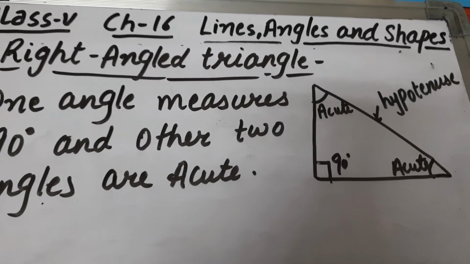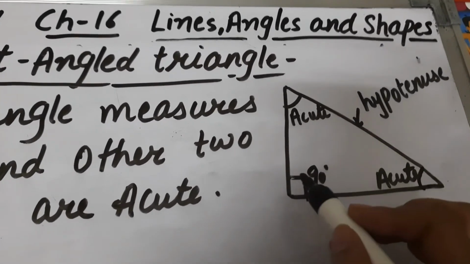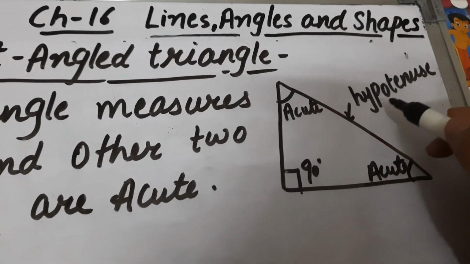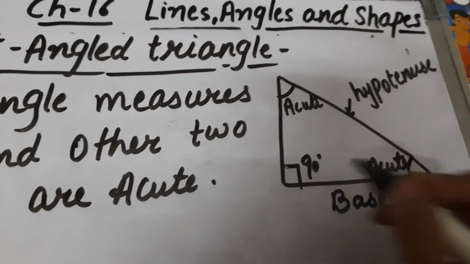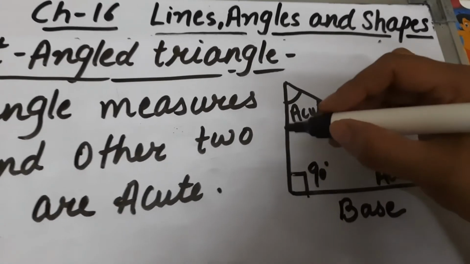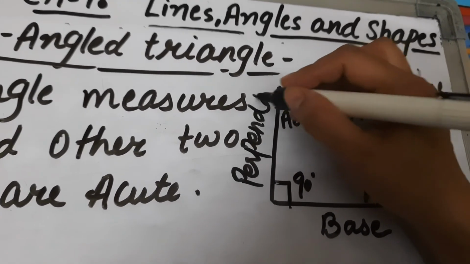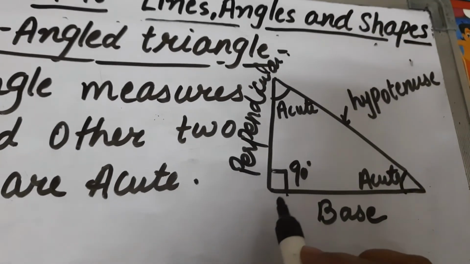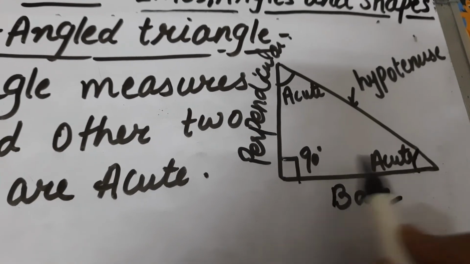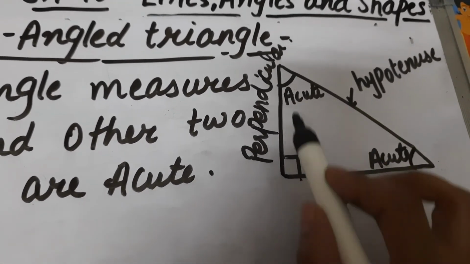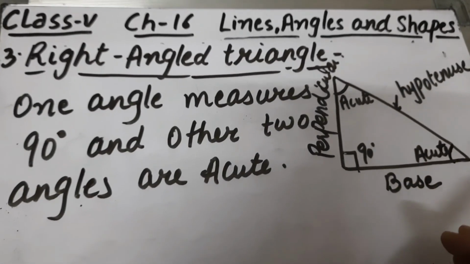And remember one thing, the side opposite to right angle is called hypotenuse. The side opposite to the right angle we call hypotenuse. This one we call base and this one we call perpendicular, or you can say height, or you can say altitude. Okay, so that's all about the triangles.